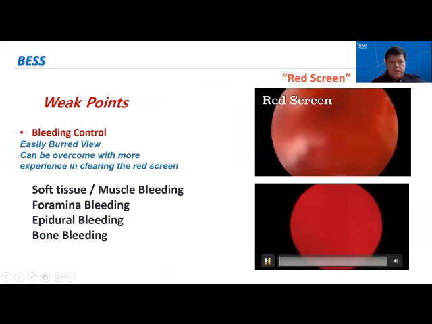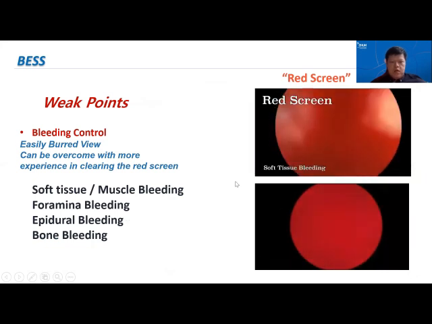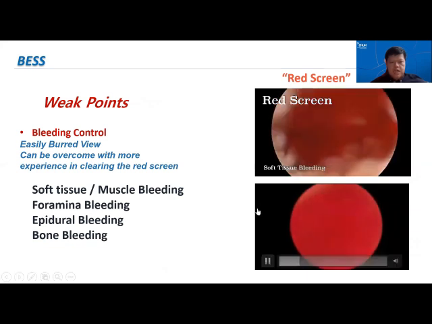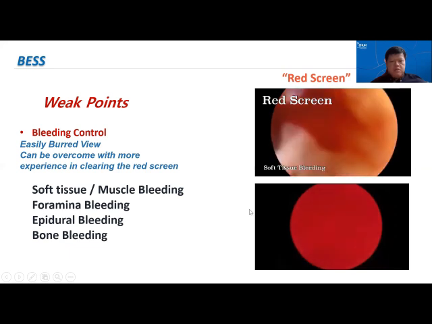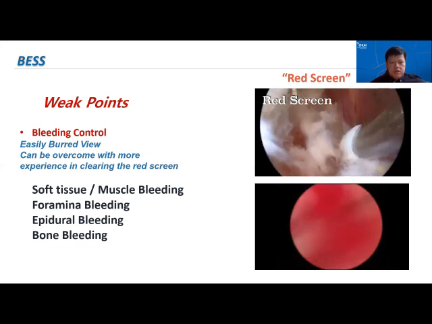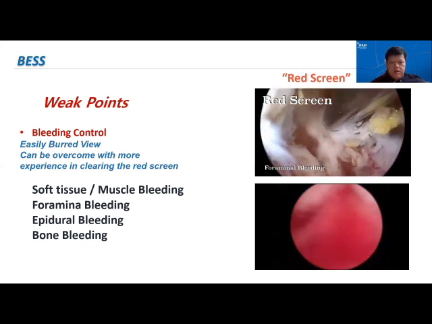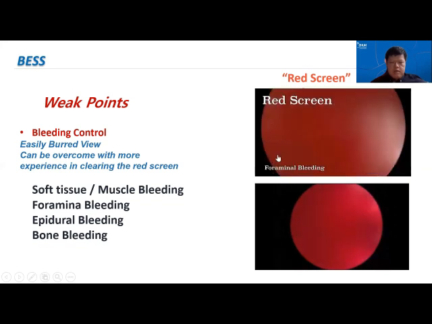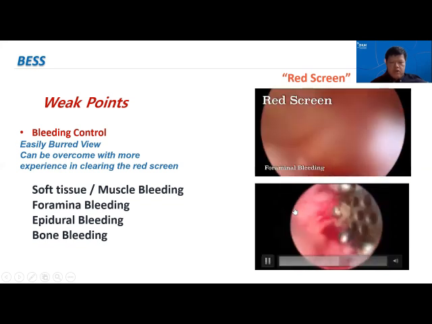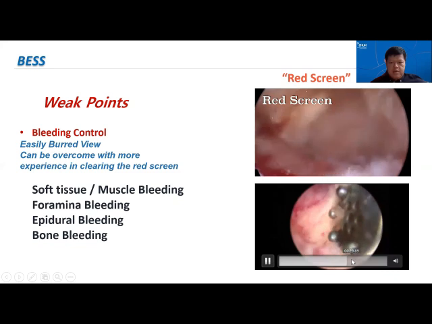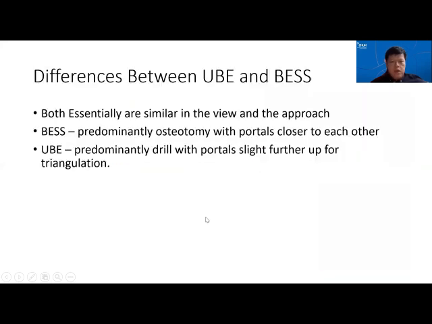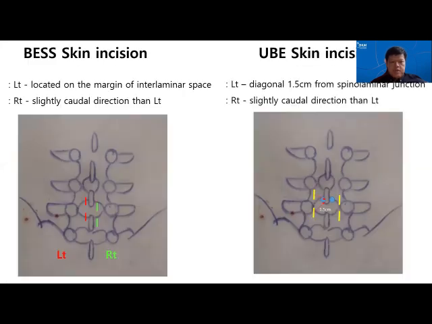However, because of the difference between the visualizing endoscope port and the outer working instrument port, if there's bleeding, it tends to be a little more difficult to control. However, with good hemostasis techniques as well as experience, once it gets under control, you can see that the visualization improves and we can work better with the instruments. The main difference that I've highlighted is mainly the use of osteotome or drill in terms of BESS and UBE, otherwise they are pretty similar.